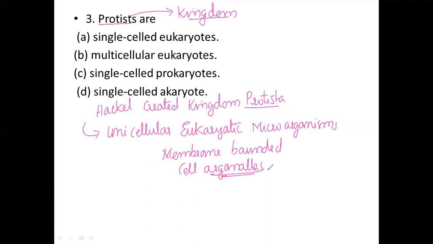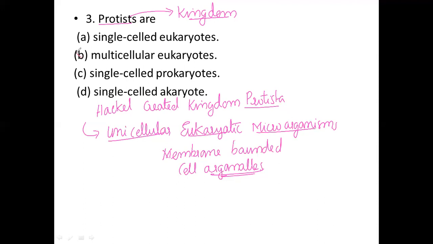What are the different types of cell organelles, which we already see in plant or animal cells? Many different varieties are present: mitochondria, nucleus, Golgi complex, centriole, and the chloroplast. These membrane-bounded organelles and the nucleus are present in this group. So they are unicellular eukaryotic microorganisms.